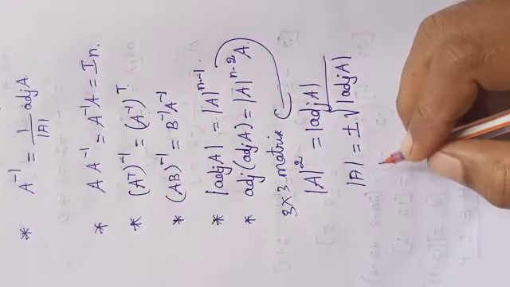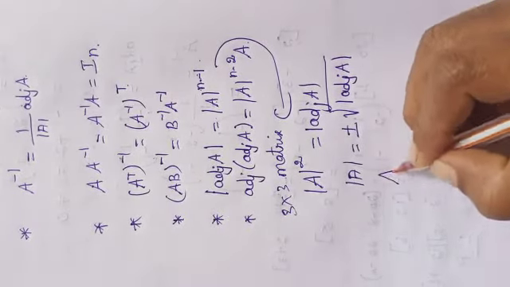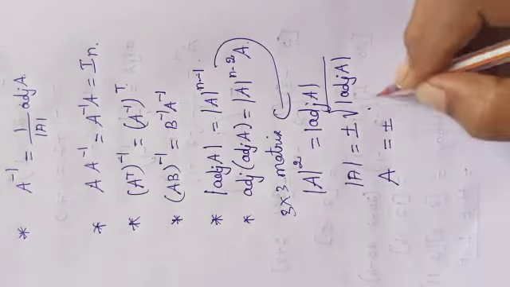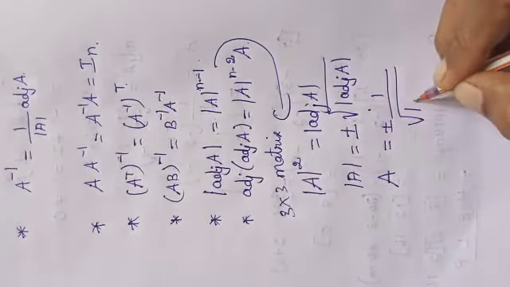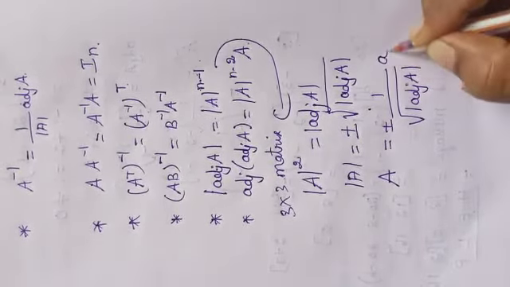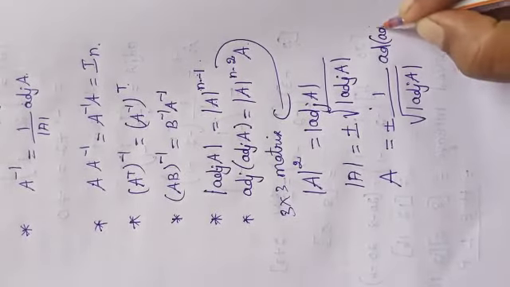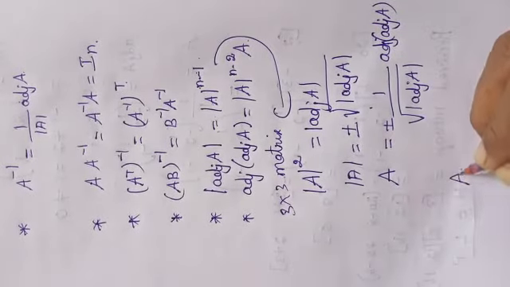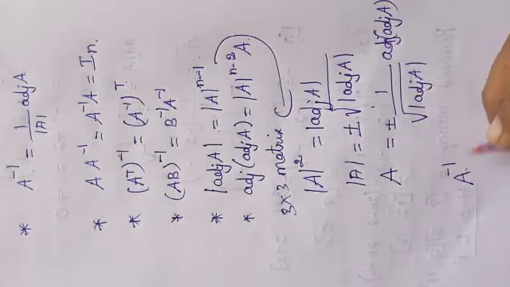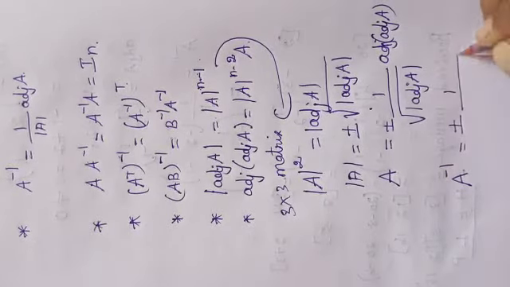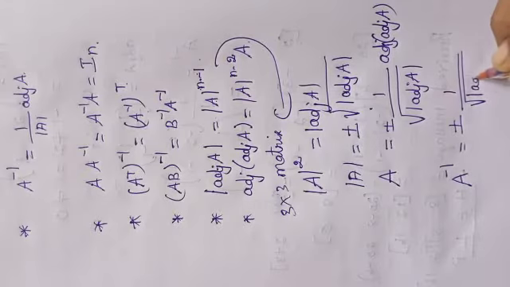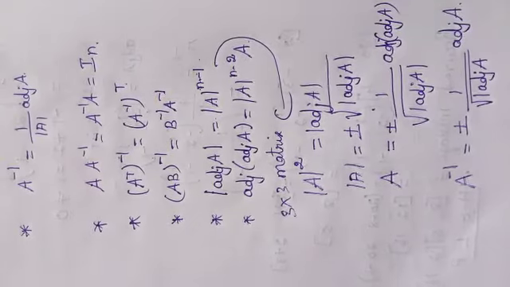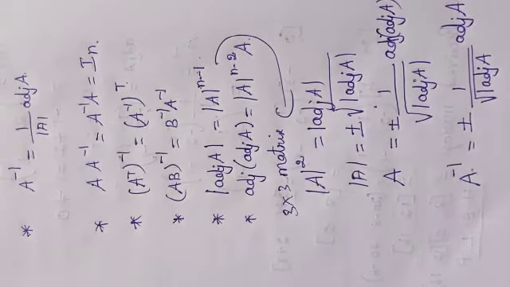So when adj A is given, we are able to find out matrix A. Matrix A will be equal to plus or minus 1 by square root of determinant adj A into adj of adj A. At the same time, when adj A is given, A inverse is equal to plus or minus 1 by root of determinant adj A into adj A. All these things we learned in this first exercise.